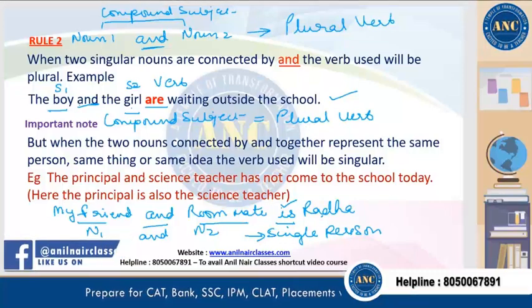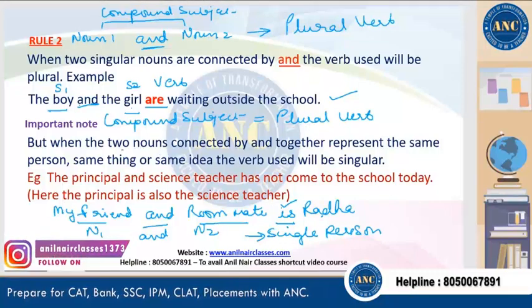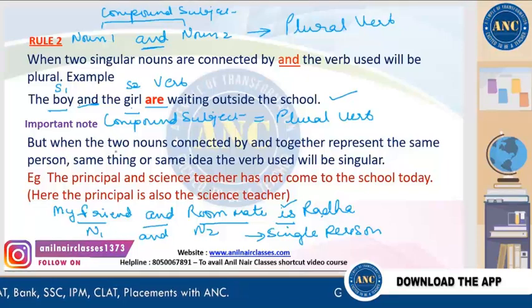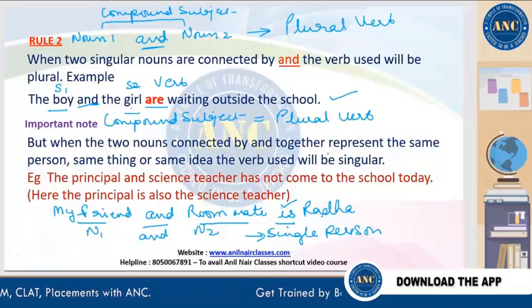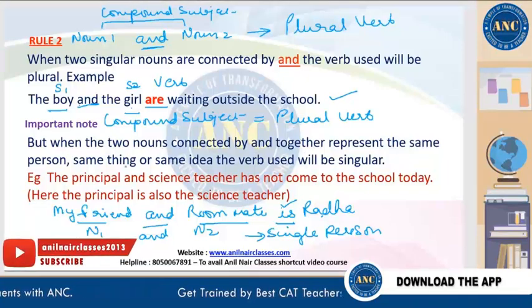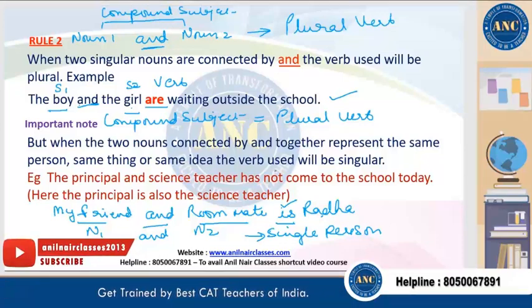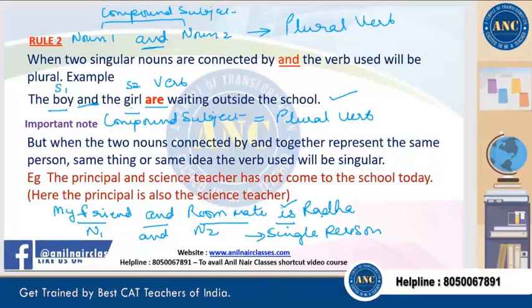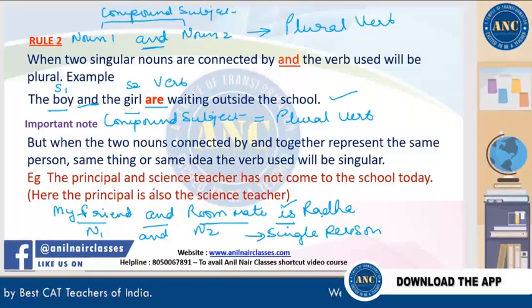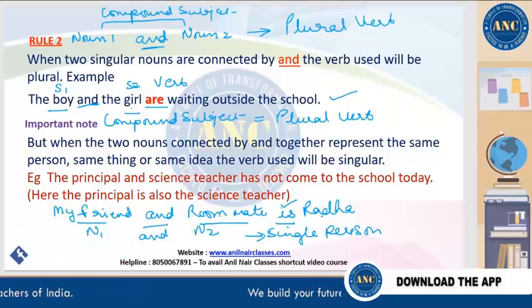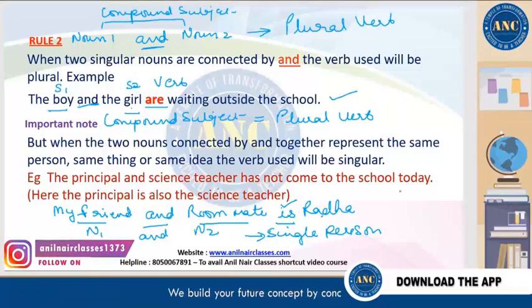Clear? Now, see the rule: when the two nouns are connected by and and together represent the same person or the same thing or the same idea, the singular verb will be used. See the example: the principal and the science teacher has not come to the school today.